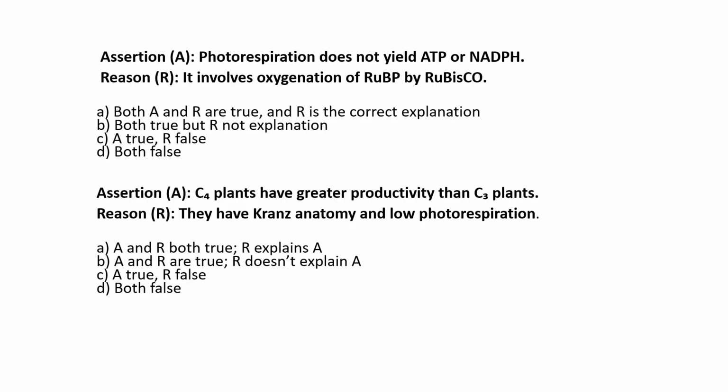Both true, but R is not a correct explanation. A is true, but the reason might be false, or sometimes both the assertion and reason will be false. So coming to the explanation, photorespiration starts when Rubisco acts as an oxygenase instead of a carboxylase and adds oxygen to RuBP.